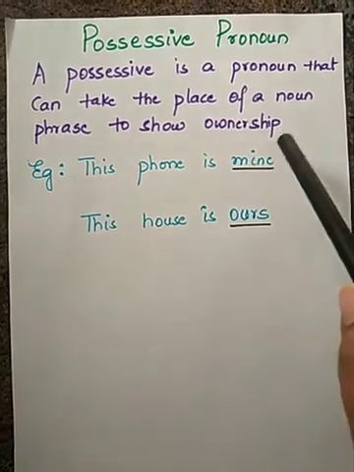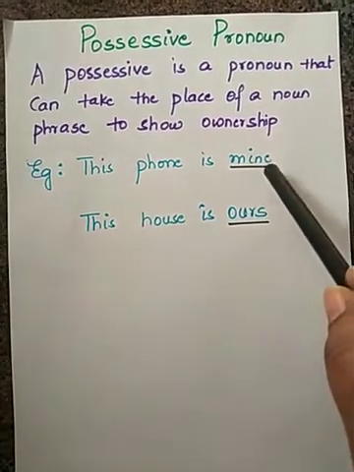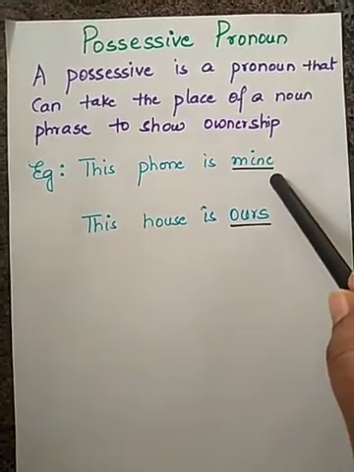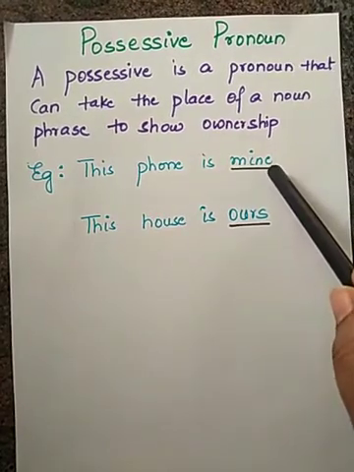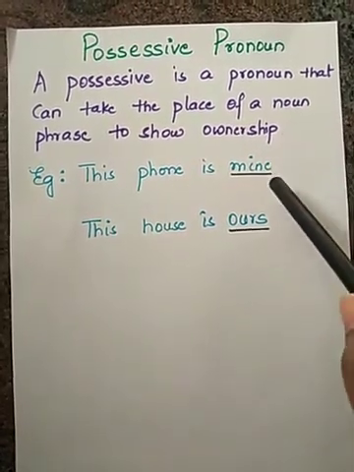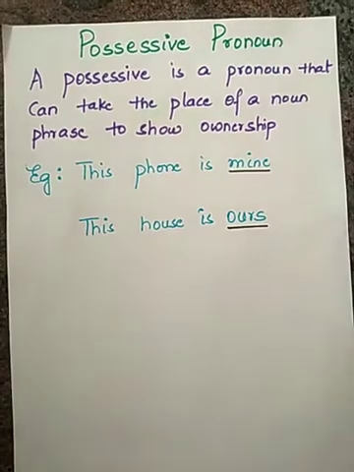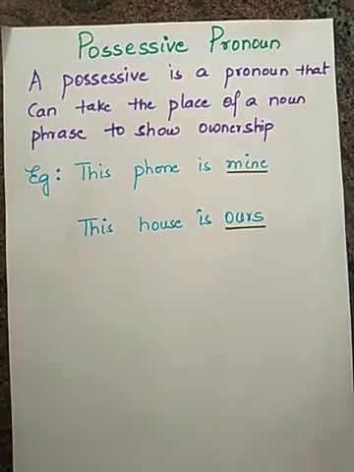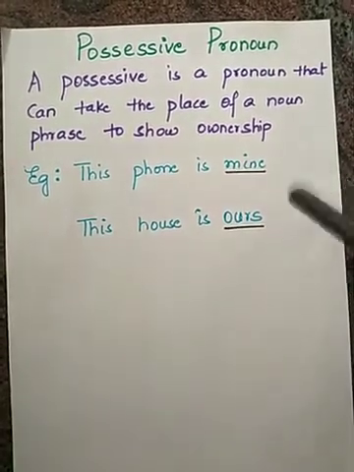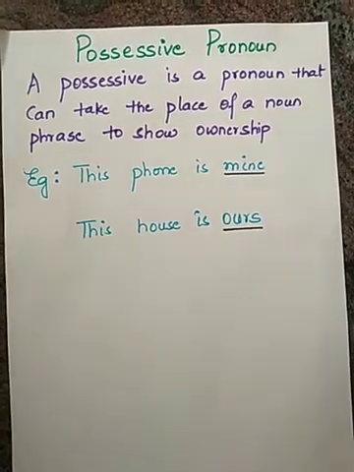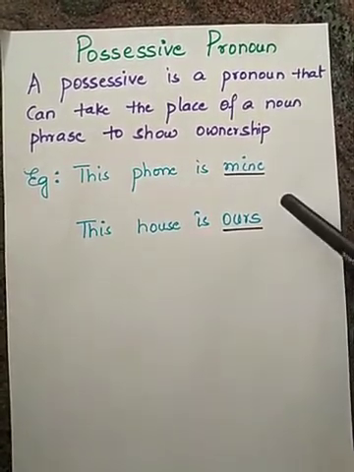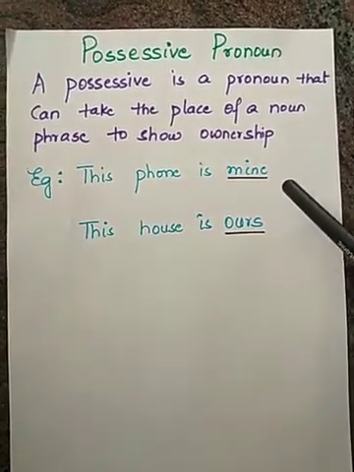Mine here shows ownership and also replaces a noun. And we already know the words which replace a noun are pronouns, right?